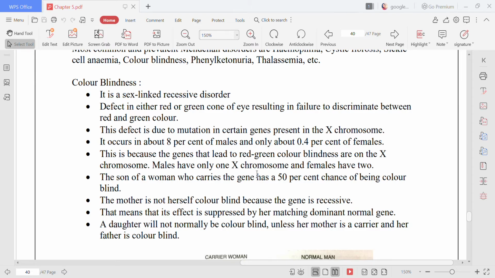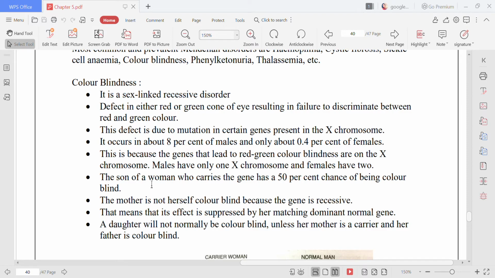Males will get only one X chromosome and females will get two X chromosomes. So for a female to become color blind, she has to have these genes on both the X chromosomes, then only she will be color blind. Okay, so the son of a woman.